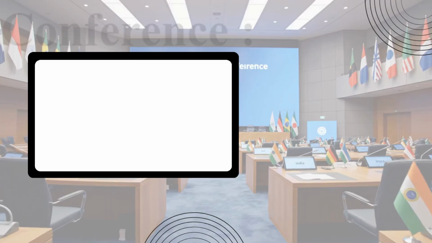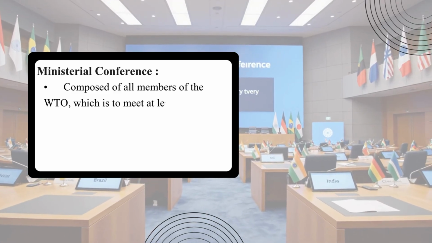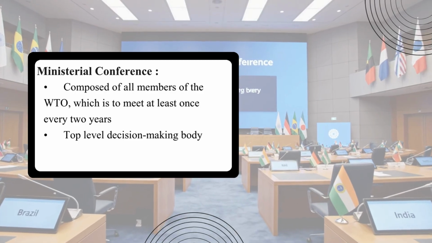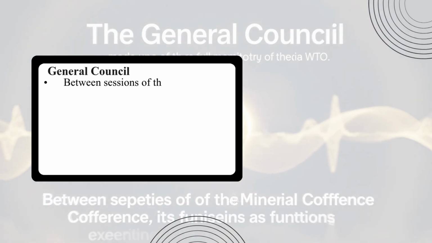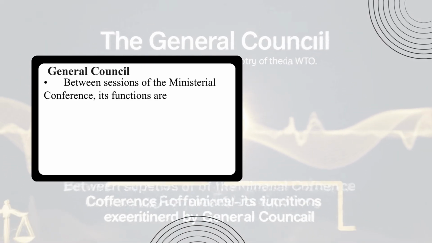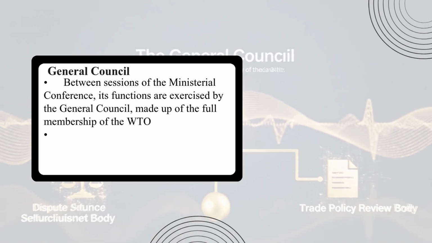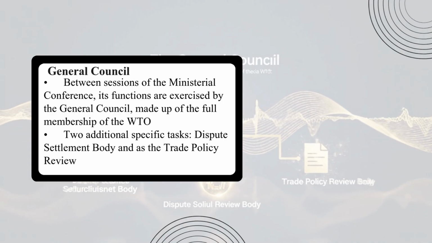Structure. Ministerial Conference. Composed of all members of the WTO, which is to meet at least once every 2 years. Top-level decision-making body. General Council. Between sessions of the Ministerial Conference, its functions are exercised by the General Council, made up of the full membership of the WTO. 2 additional specific tasks: Dispute Settlement Body and as the Trade Policy Review Body.